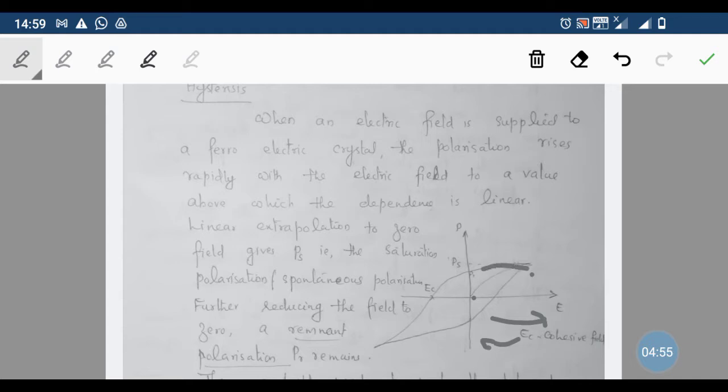When decreasing the field, the curve does not go along the same path as it moved forward. It moves through this path, and this gives a polarization which is termed PS, which is called spontaneous polarization. At this point, even though the applied field is zero, the substance has a spontaneous polarization.